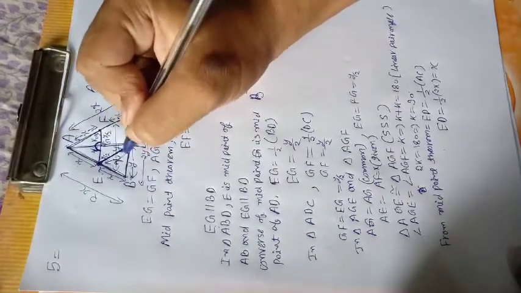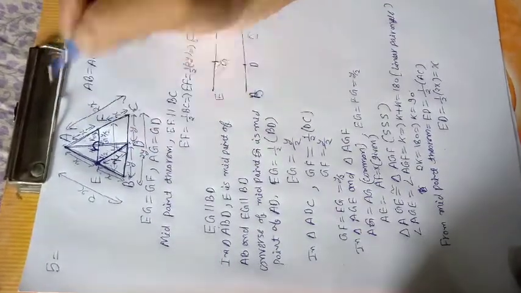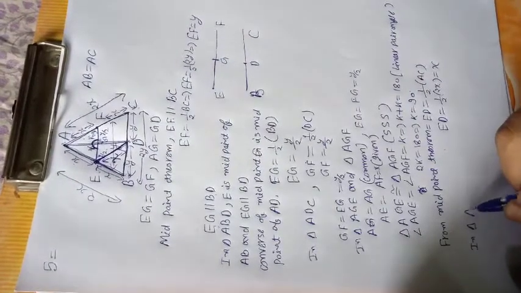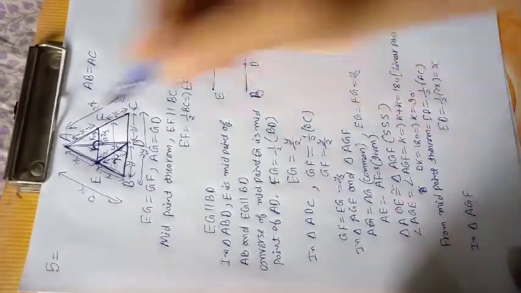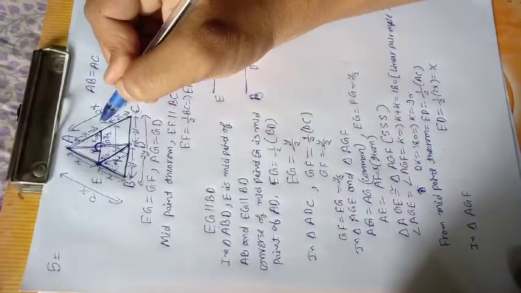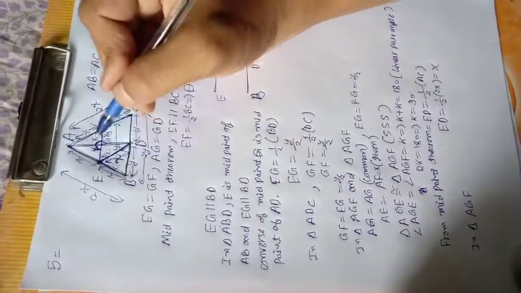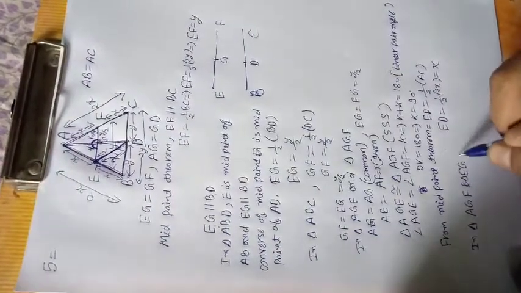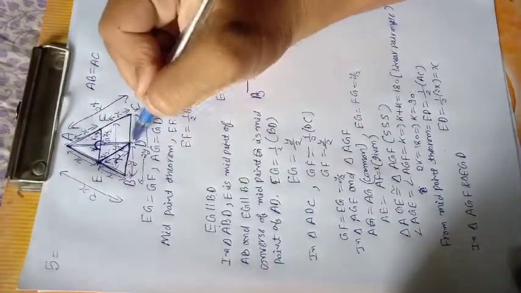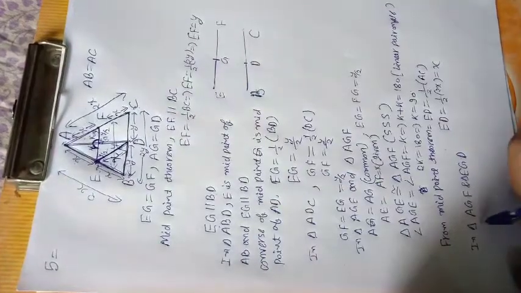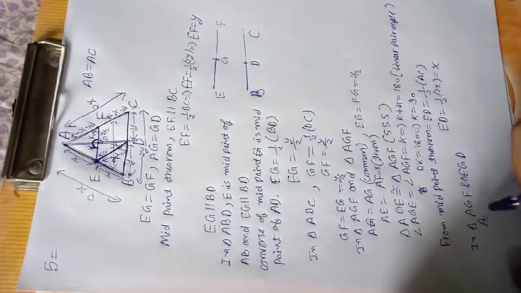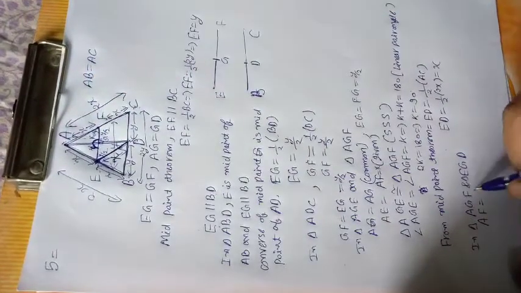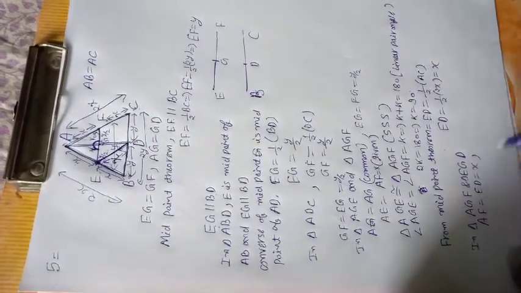Okay, now in triangle AGF and EGD, AF equals ED, both are equal to x. First condition.